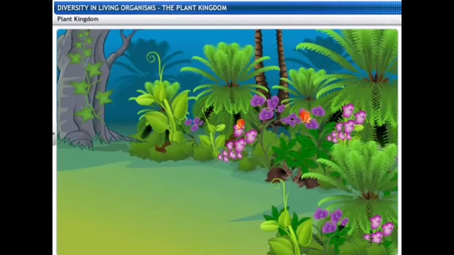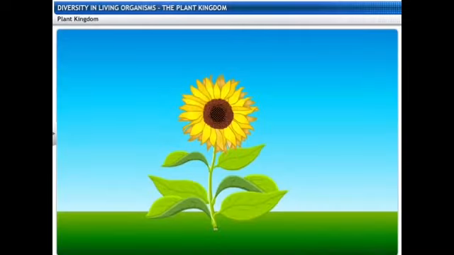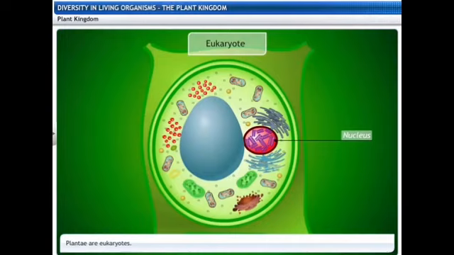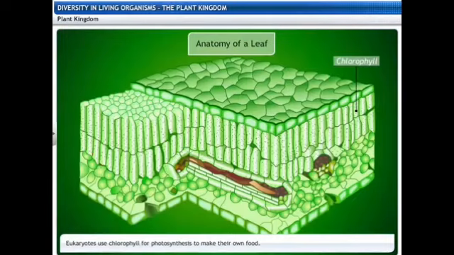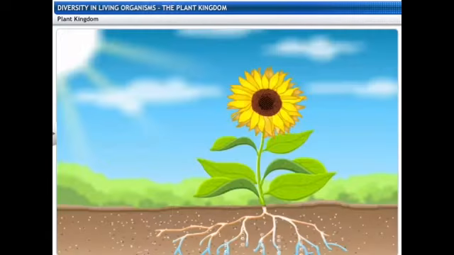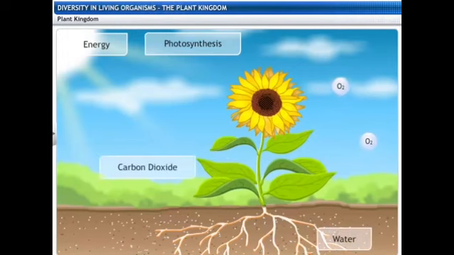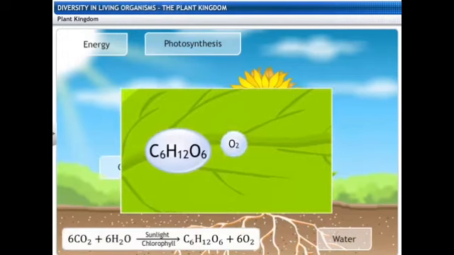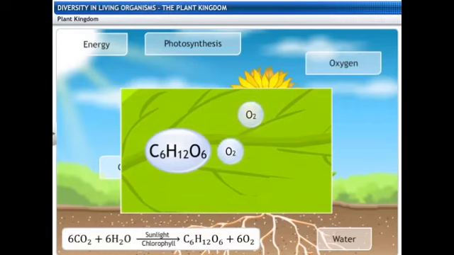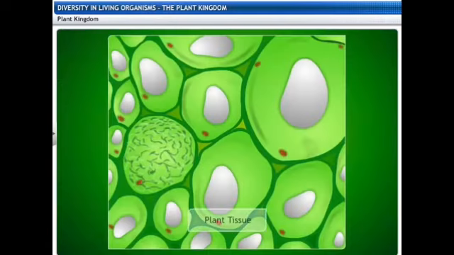Now, this plant kingdom has a lot of variations because plants themselves have a lot of variations in the form of roots, stems, leaves, flowers and fruits. These are eukaryotic in nature and they have chlorophyll to make their own food by the process of photosynthesis. And this photosynthesis allows the plants to absorb carbon dioxide and give out oxygen with the production of glucose, that is C6H12O6.